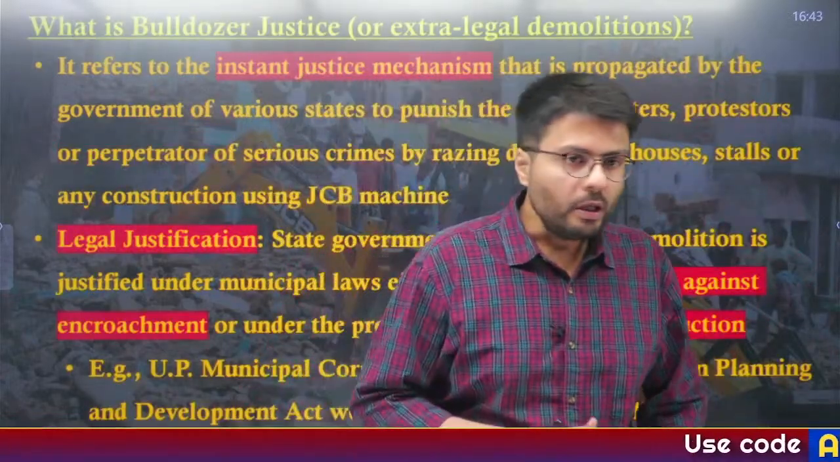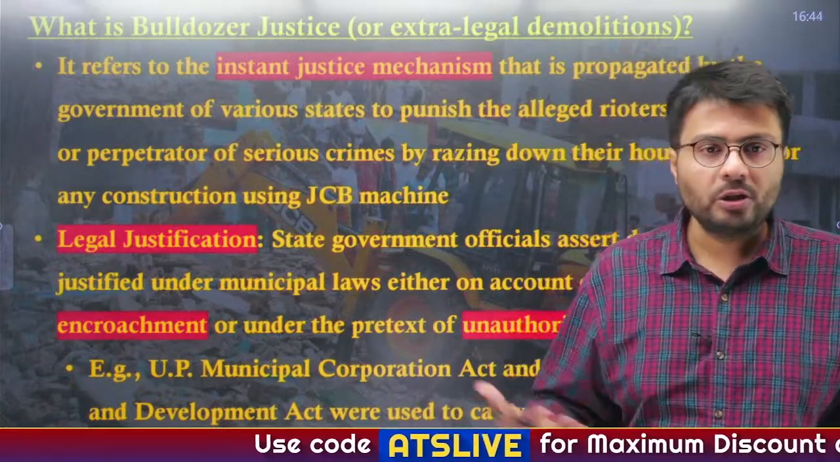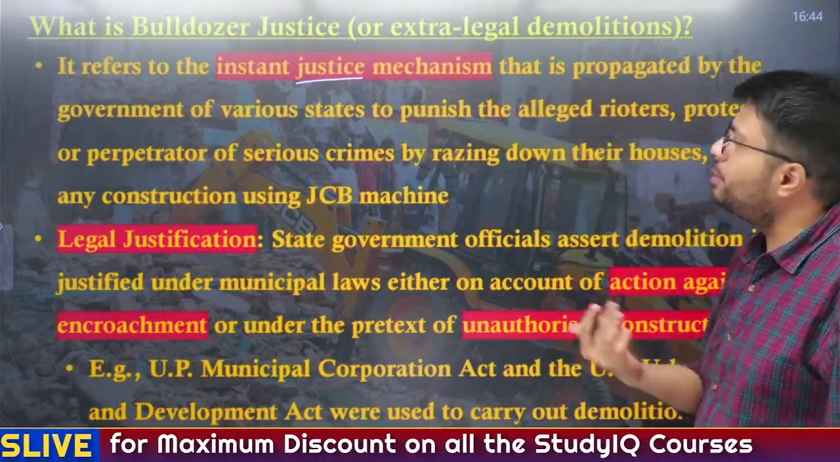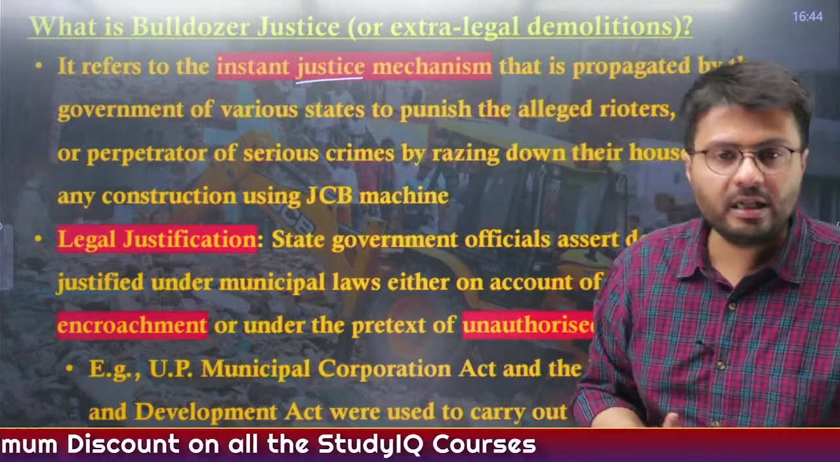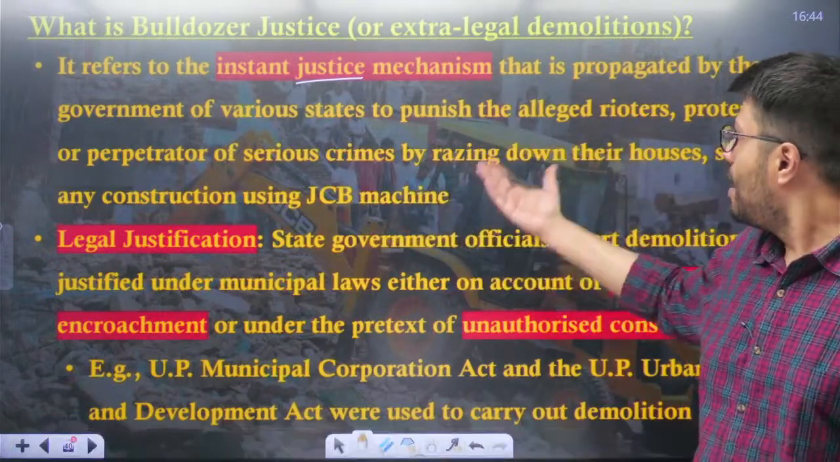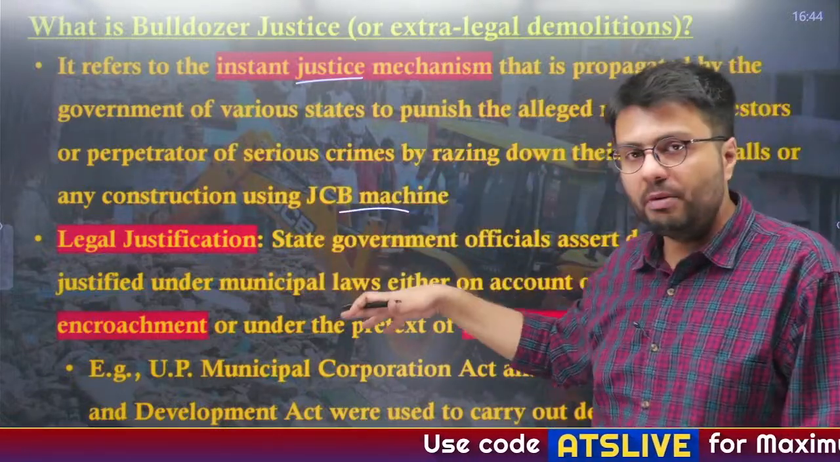Now, what is bulldozer justice, also known as extra-legal demolitions? It refers to an instant justice mechanism propagated by governments of various states to punish alleged rioters, protesters, and perpetrators of serious crime by razing down their houses, stalls and any construction using a JCB machine.